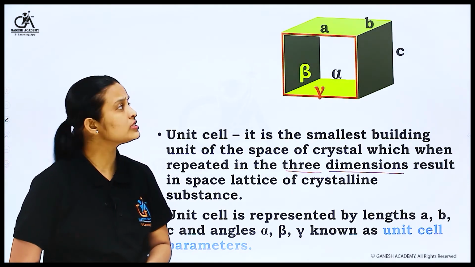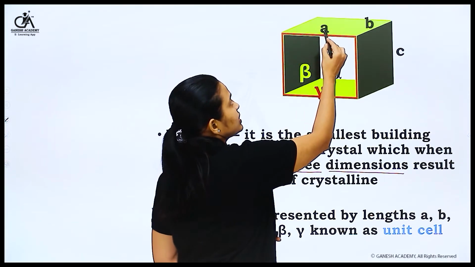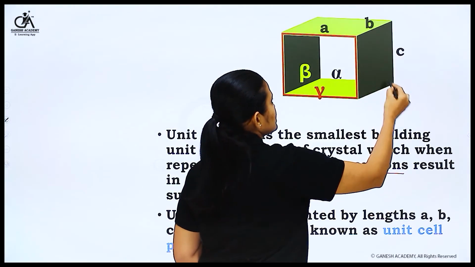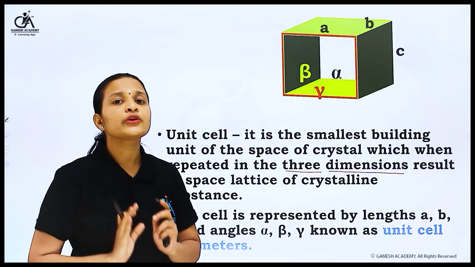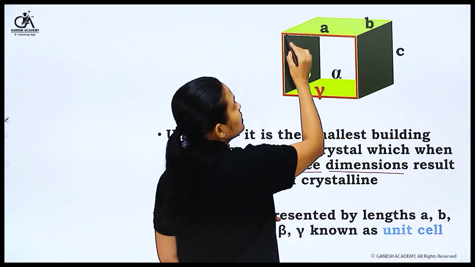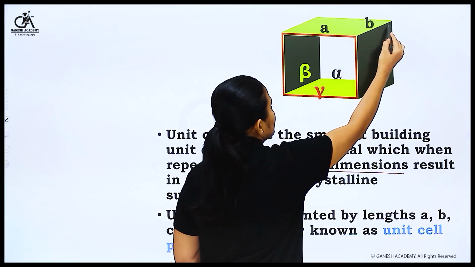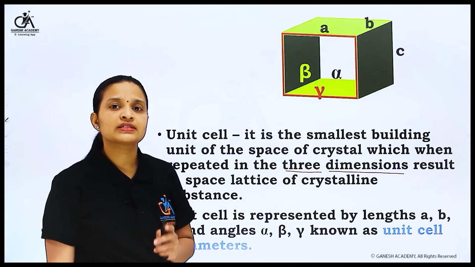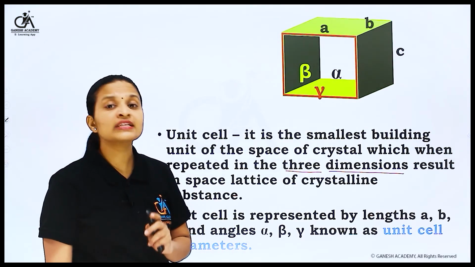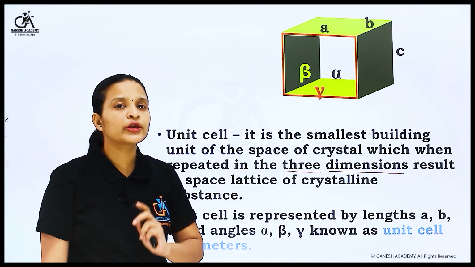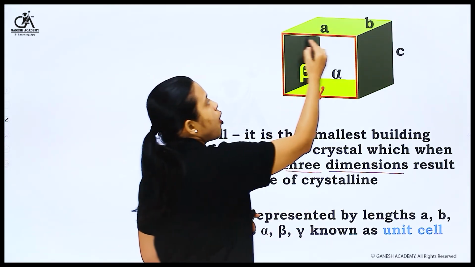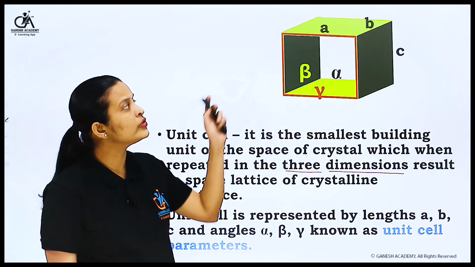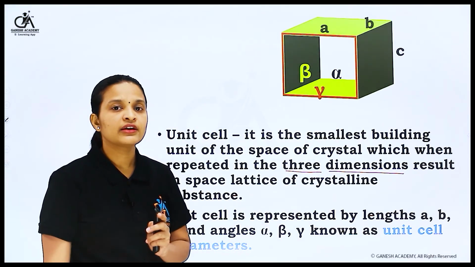Which are the parameters? You can see here, this one is side A, this one is side B, and this one is side C. It's a cube, and in that cube these three sides are equal. I am telling you about a cube, and in case of cubes, all sides are equal. To measure the sides, we use the letters A, B, C.